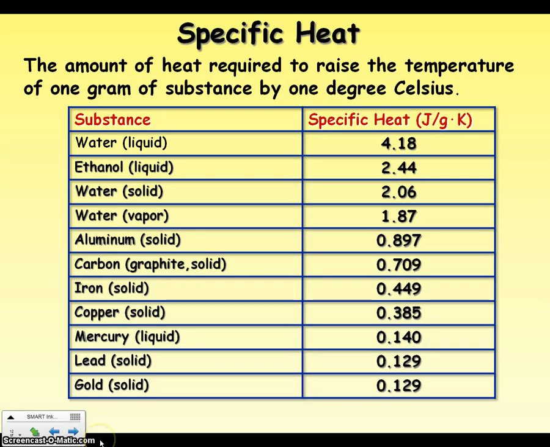Specific heats for all kinds of different substances are known. It is the amount of energy it takes to raise 1 gram of a pure substance by 1 degree Celsius, and you have that definition in your notes packet. The lower the specific heat, the higher the temperature change when it's heated. So if it's got a low specific heat, that means it's going to be readily giving off its heat. It's not holding on to it. You're going to feel it. So metal tends to feel a lot hotter because it tends to have low specific heats. The higher the specific heat, the lower the temperature change when it's heated.